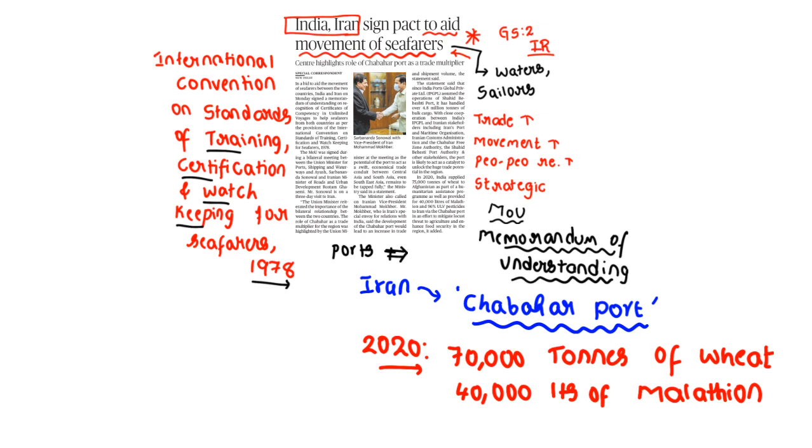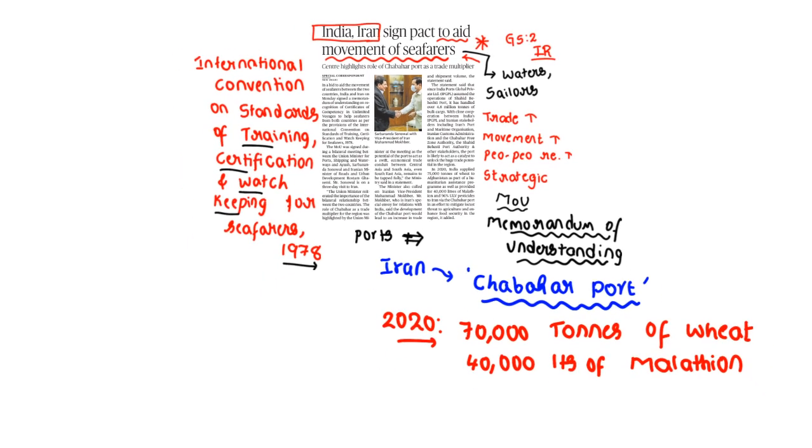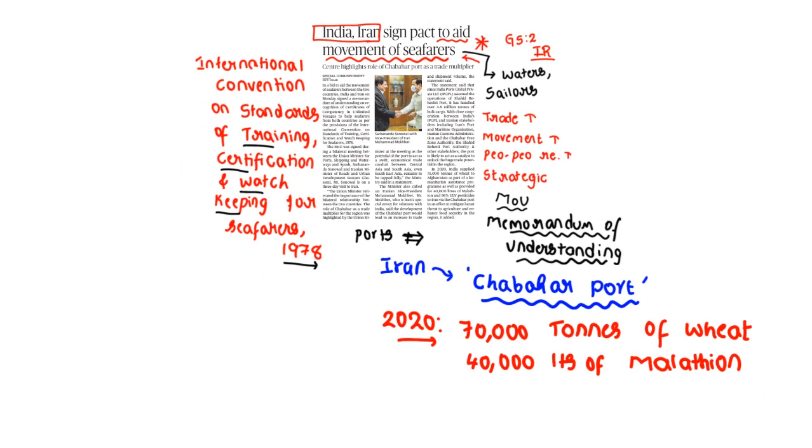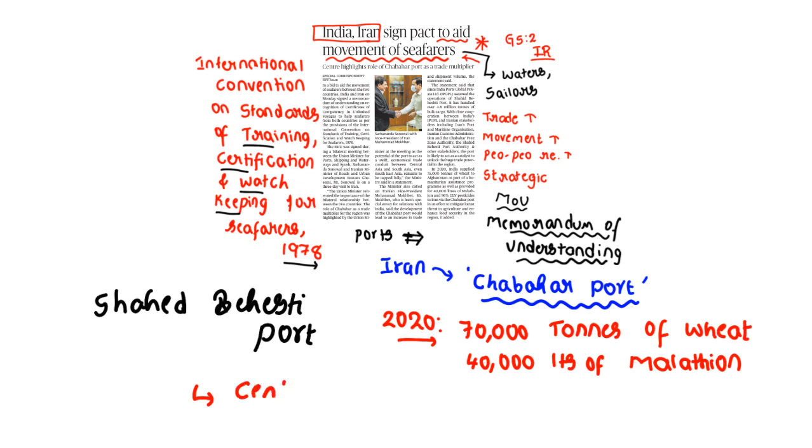But there is also another port which is very important in Iran, and that is the Shahid Beheshti port. The Shahid Beheshti port is also important, and this Chabahar port is also important, and both ports can provide accessibility to Central Asian countries.